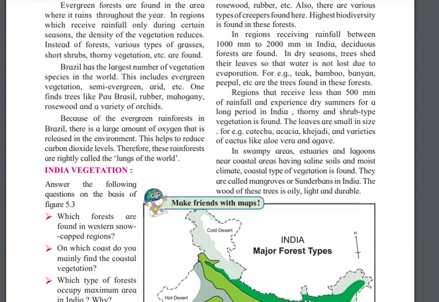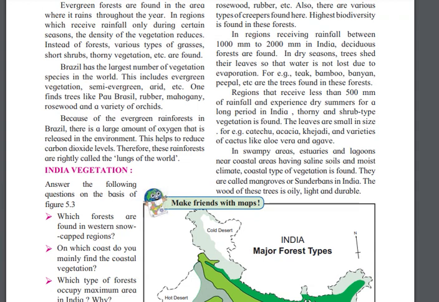In regions that receive less than 500 millimeter of rainfall and experience dry summer for a long period in India, you will find thorny shrub type vegetation. The leaves are small in size. For example, Cachu, Acacia, Khijadi, and a variety of cactus like aloe vera and agave.